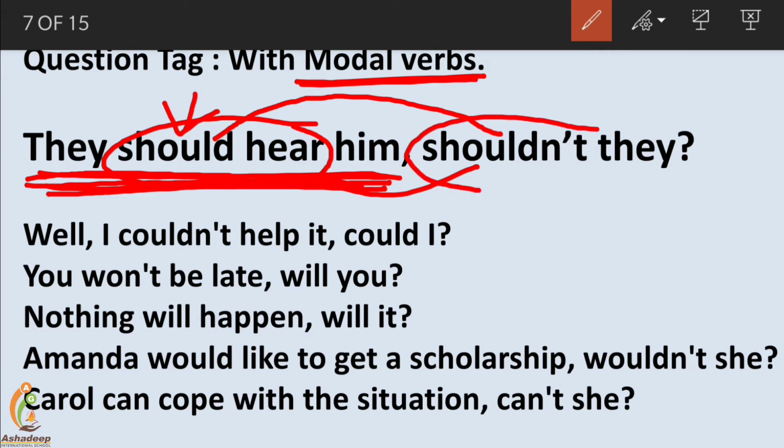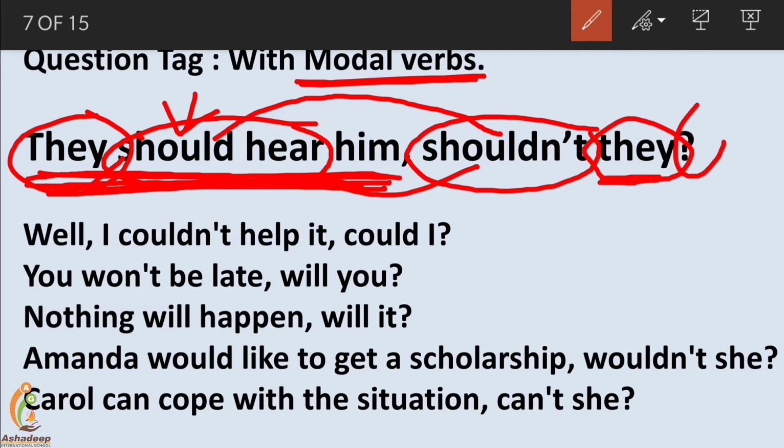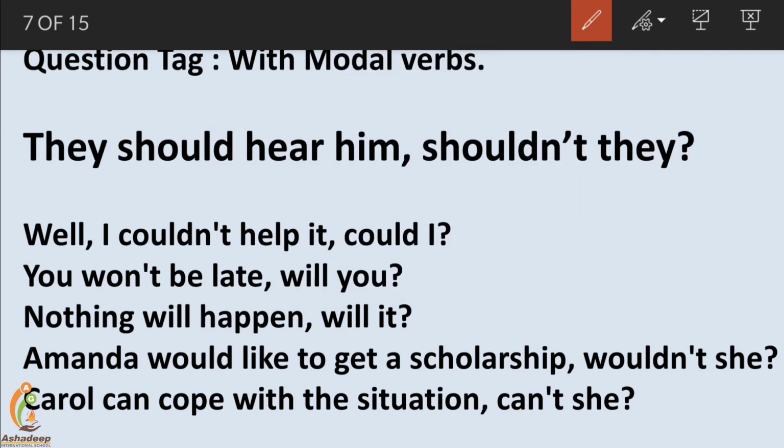So now we have got the negative question tag, and the subject the statement describes is they, and they is the pronoun which will be used. And last, question mark. Don't forget to put a question mark at the end of the sentence, and a comma before the question tag. Next example. Well, I couldn't help it.